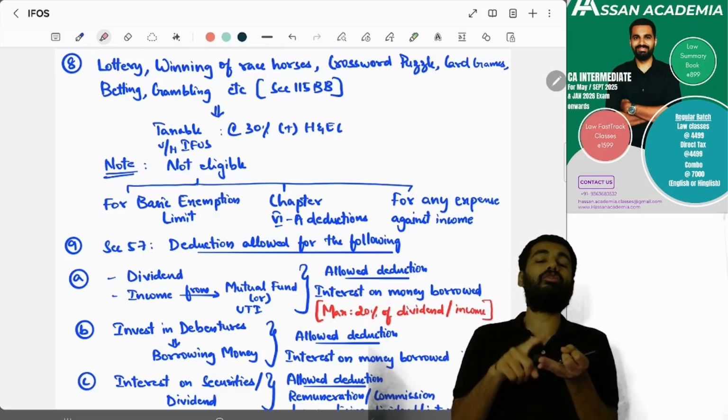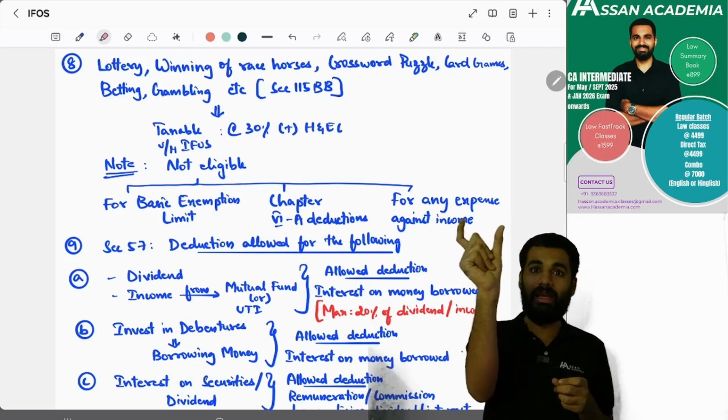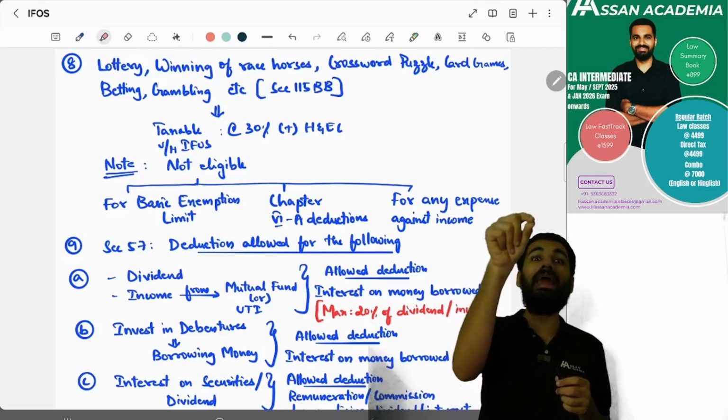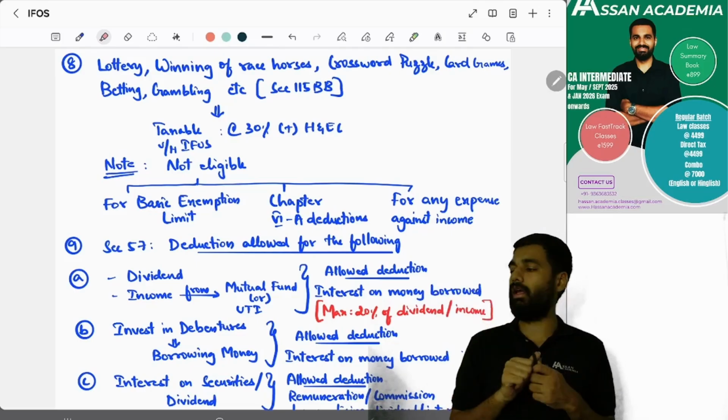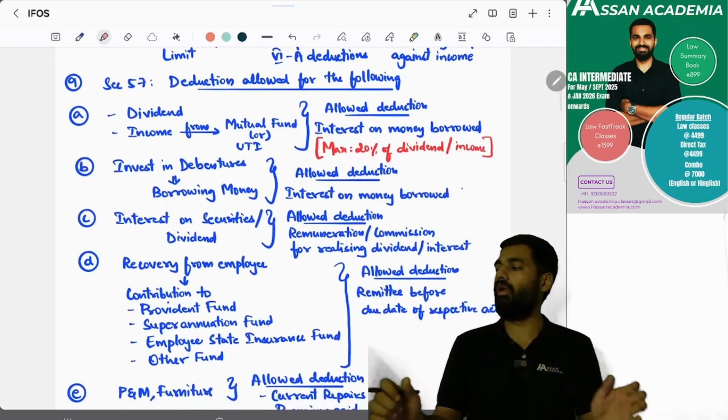You cannot deduct Chapter VI-A deductions, and also if you have incurred any expenses to gain that income, that expense also you cannot deduct. Yes or no? Yes. And as per section 57, there are a few more deductions.